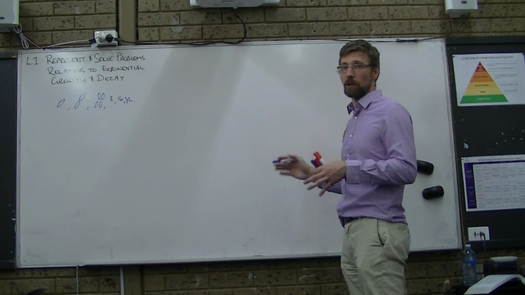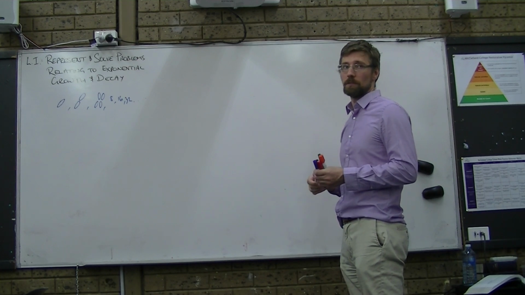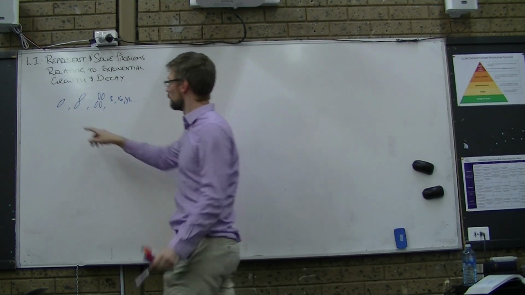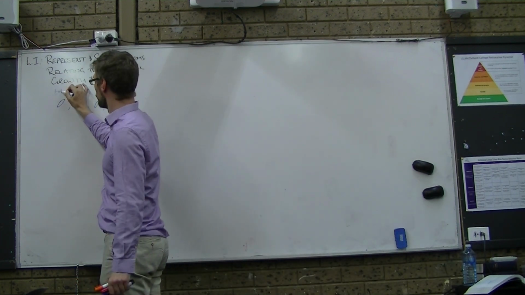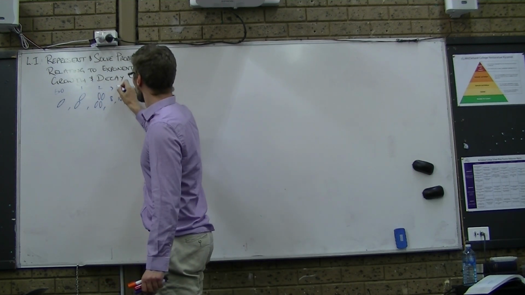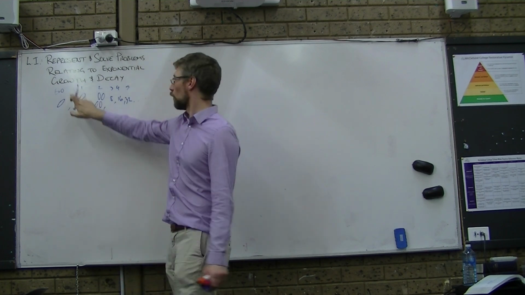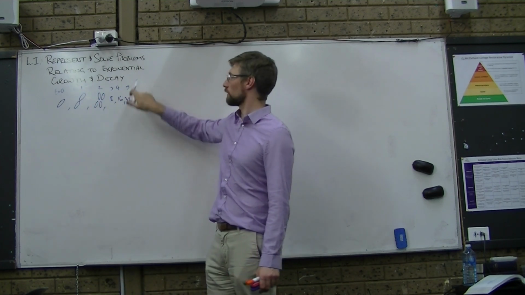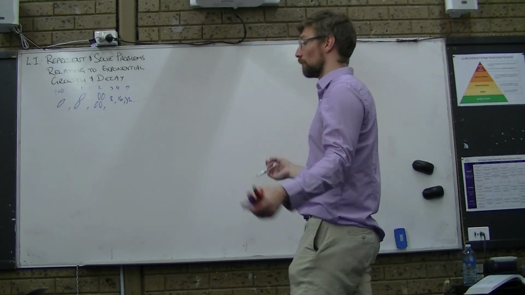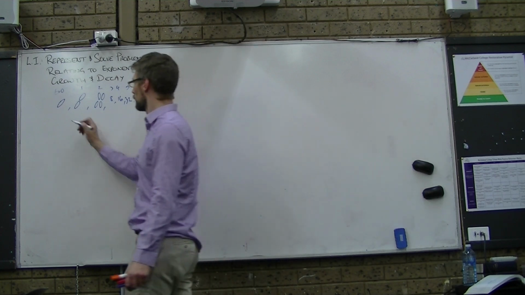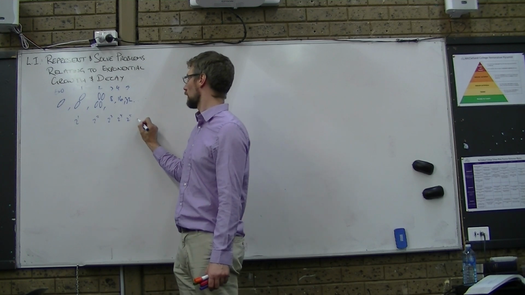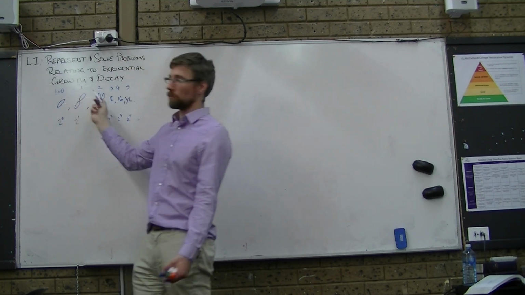How many are there after 10 minutes? 2 to the power of 10. Okay, so you've immediately nabbed it. Great. So, call this time 0, this is time 1, 2, 3, 4, 5. 1 is 2, 2 is 4, 3 is 8, 4 is 16, 5 is 32. They're all powers of 2, right? So this is 2 to the 1, 2 to the 2, 2 to the 3, 2 to the 4, 2 to the 5, etc. This is 2 to the 0, which is 1.